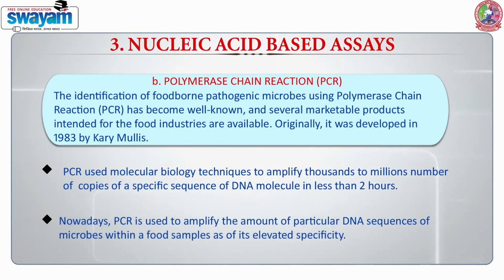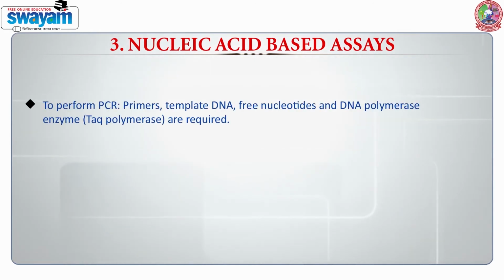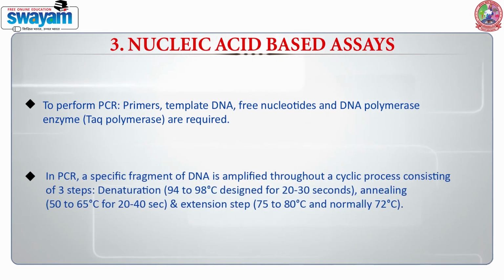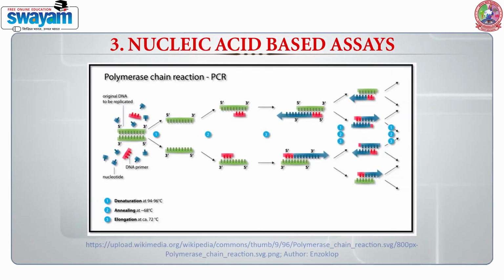Nowadays, PCR is used to amplify the amount of particular DNA sequences of microbes within a food sample because of its elevated specificity. To perform PCR, primer, template DNA, free nucleotides and DNA polymerase, that is Taq polymerase, are required. In PCR, a specific fragment of DNA is amplified throughout a cyclic process consisting of 3 steps: denaturation, annealing and extension.